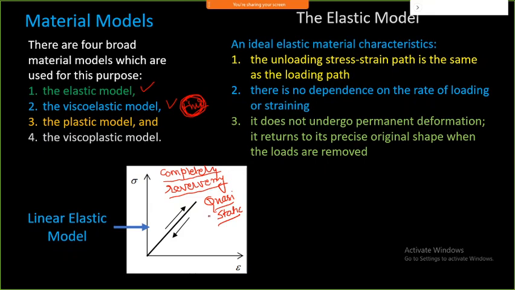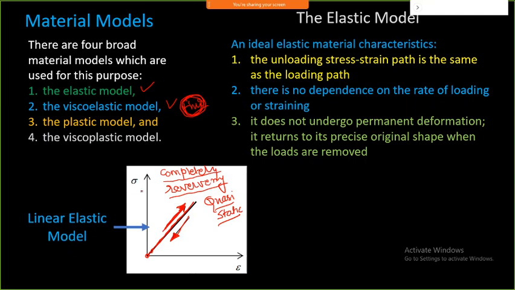Under that condition only, it will follow the same path in loading as well as in unloading. It will follow the same path in both directions. So that is what is called a complete recovery. And if this behavior follows a straight line, then it is called a linear elastic model.